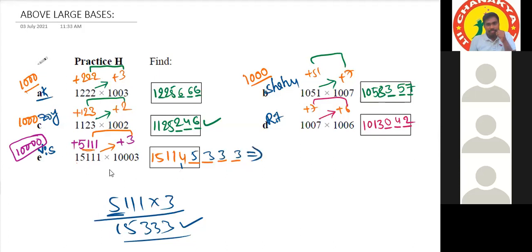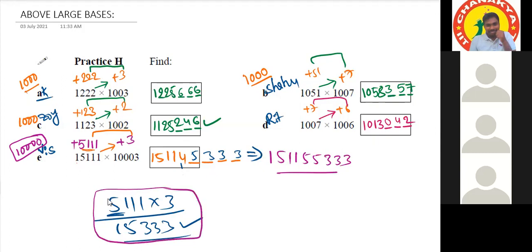The carry number is not in the middle, it is in the first place, so we can write the remaining digits as they are. That's why it is easy.